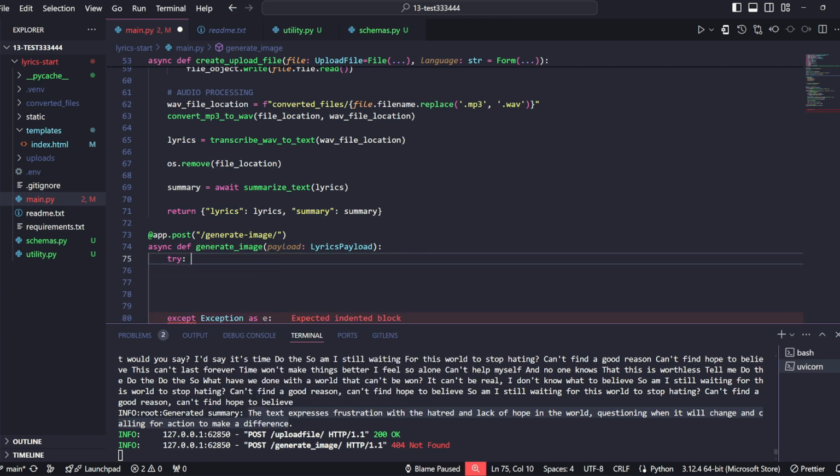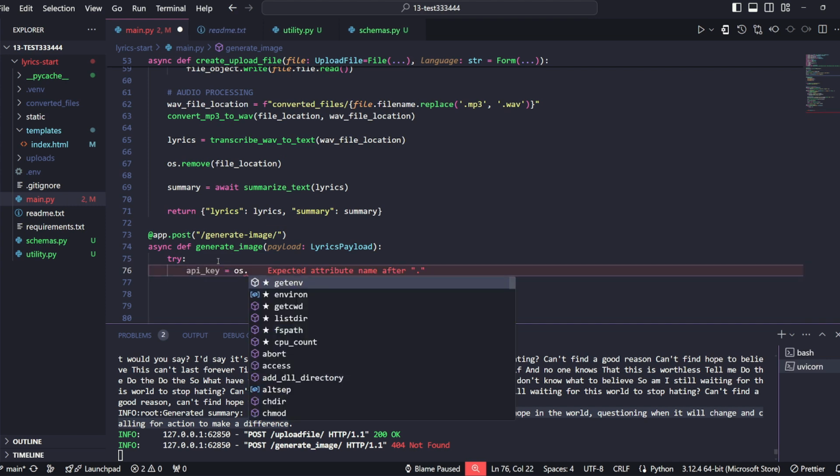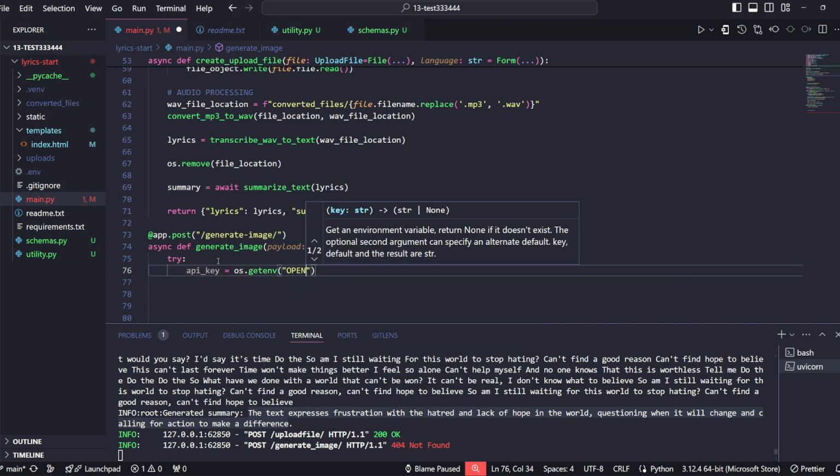First, for how we will actually try to generate this image, we need to use our API key. Just like previously, we are using os and getting the environment variable, which is called OpenAI API key.